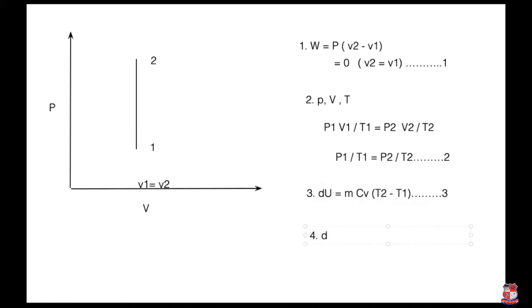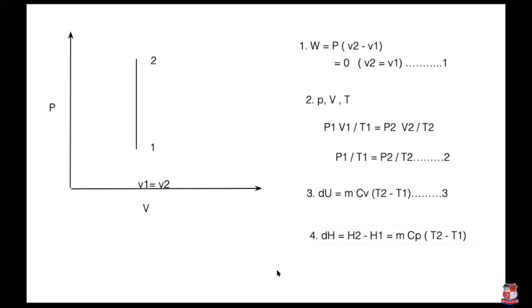What is the change in enthalpy? It is dh, understand? What is dh? It is h2 minus h1. And what is h? It is u plus pv. So whenever you put the value and separate the terms, it is a simple equation like the previous one. It is m Cp (T2 minus T1), understand?